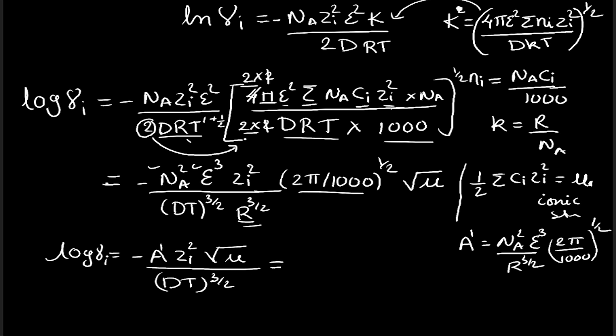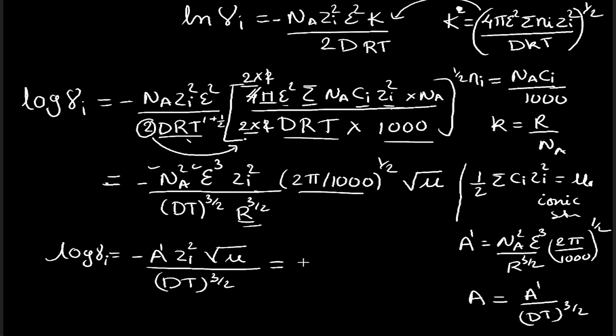Now further, for a specific temperature and specific solvent, d and t are also constant. That is, suppose I am taking water as a solvent and temperature 25 degrees centigrade, then in that case d and t also will be constant. So we are defining one more constant a, which is equal to a dash upon dt raised to 3 by 2.